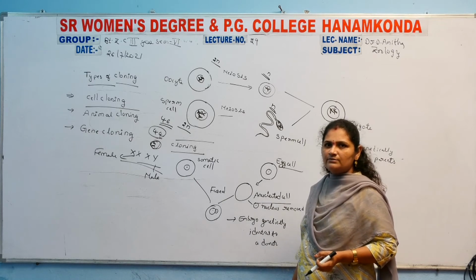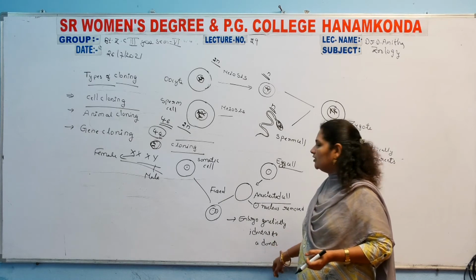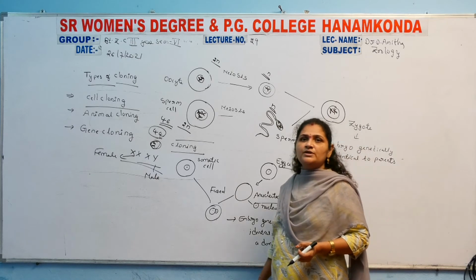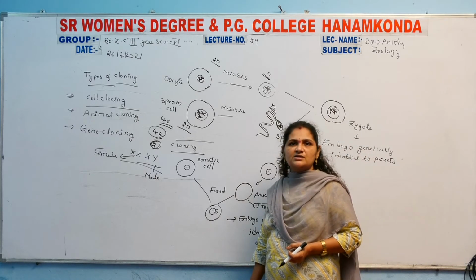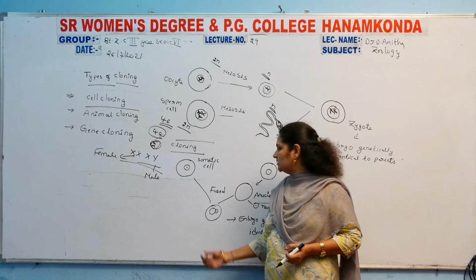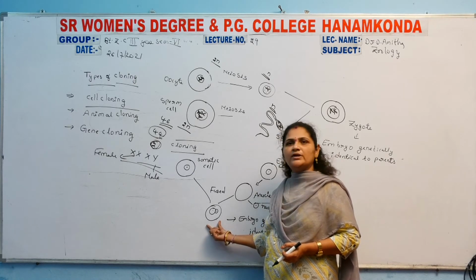This embryo is genetically identical to the donor. Only the donor's unique DNA is present inside the cloning embryo.